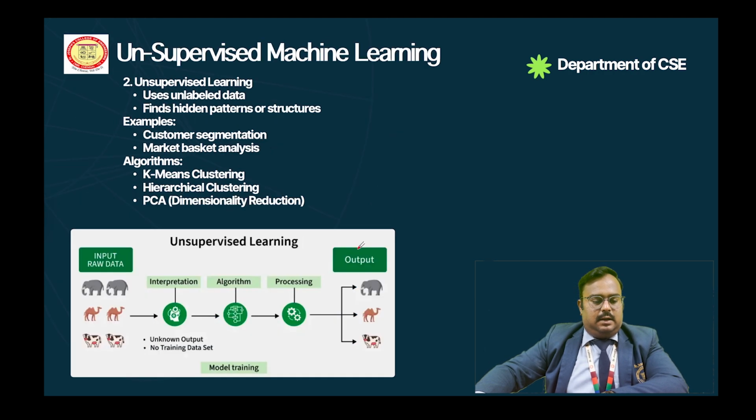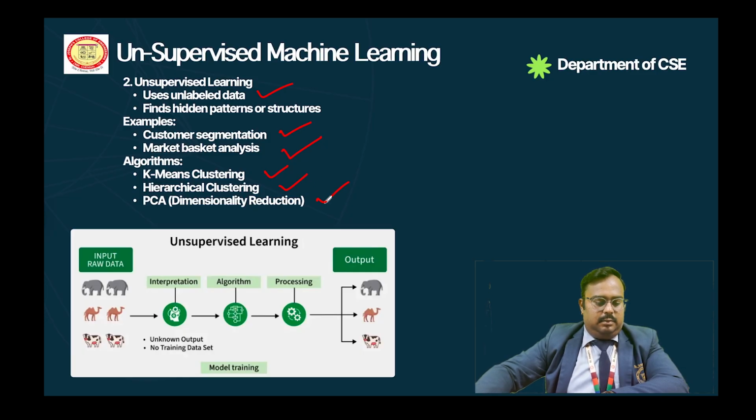Next one is unsupervised learning. What is meant by unsupervised learning? It uses unlabeled data. It finds hidden patterns or structure. For example, customer segmentation or market basket analysis. In unsupervised machine learning we have various algorithms: K-means clustering, hierarchical clustering, PCA.